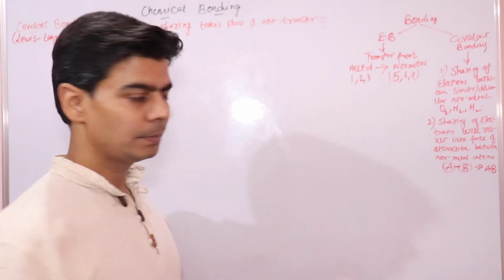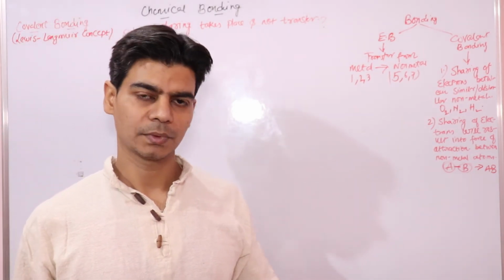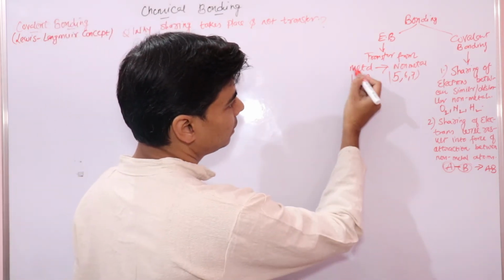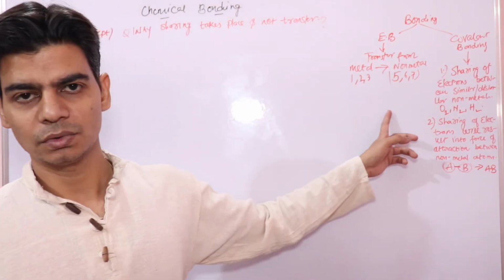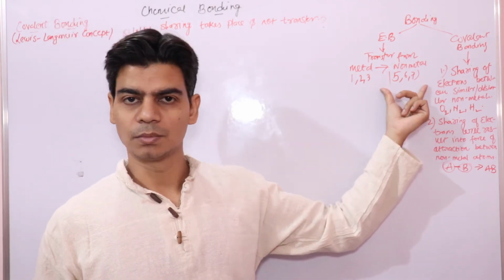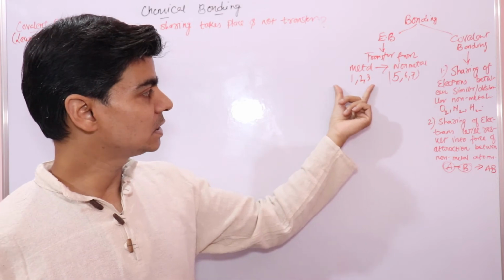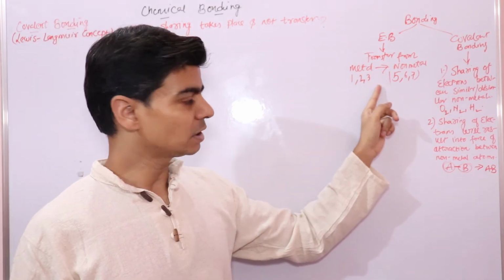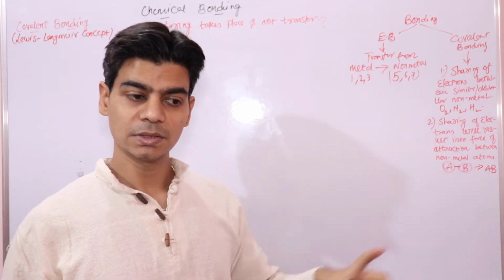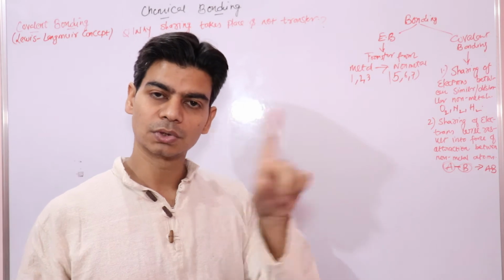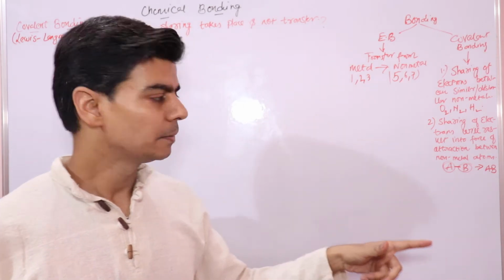If you remember, in the beginning of this chapter, chemical bonding, we understood that metals have 1, 2, 3 electrons in their outermost orbit and non-metals have 5, 6, 7 electrons in their outermost orbit. It is easy for metal to transfer 1, 2 or 3 electrons, because we need to give energy in order to remove electrons from the outermost orbit.